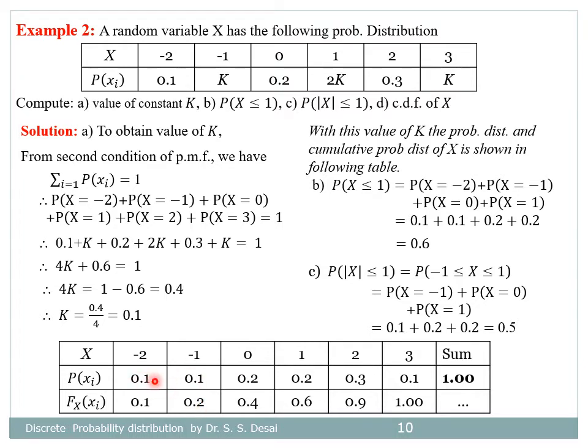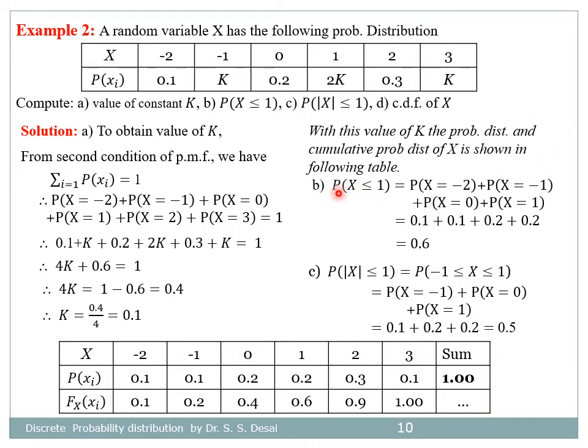The sum of these three probabilities, 0.2 plus 0.2, is 0.4. Further, 0.4 plus 0.2 is 0.6, 0.6 plus 0.3 is 0.9, and 0.9 plus 0.1 is equal to 1. The maximum point here is 1. These two rows, x and capital F of x, are known as the cumulative probability distribution of the random variable x.